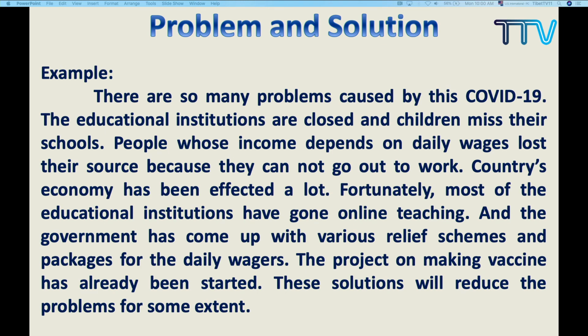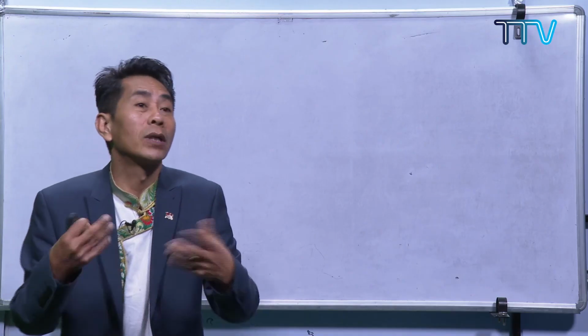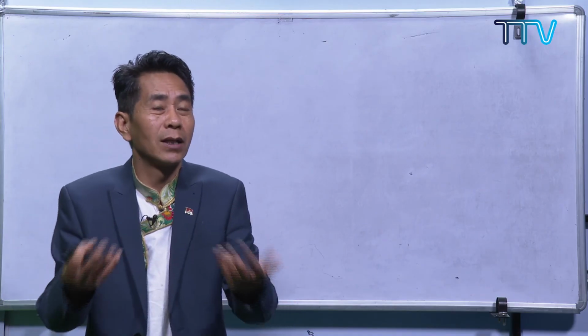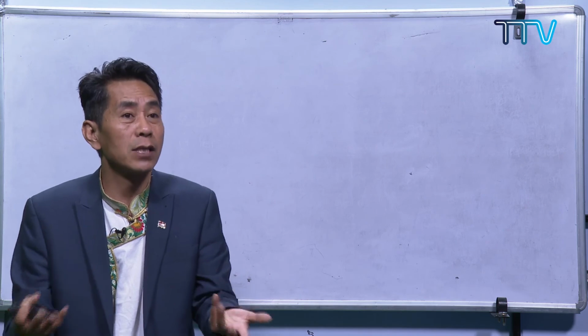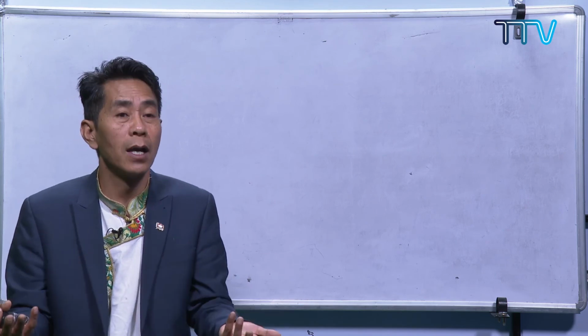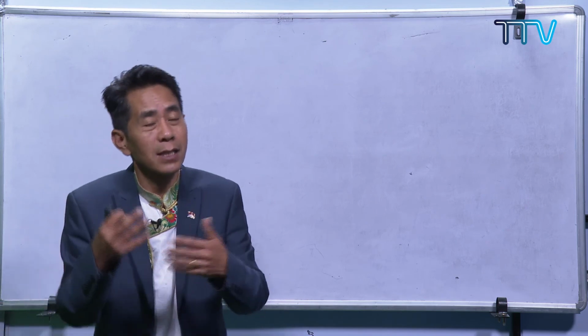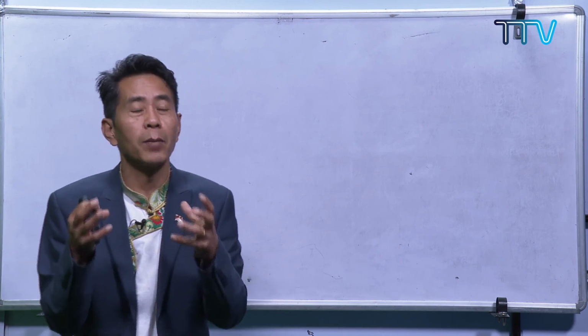Why is this a problem? Why is it a matter of concern for the writer? Because of COVID-19, there are so many effects. There are so many problems caused. For example, the educational institutions which were open are closed. And the people who depend on their daily wages are not getting income, because they are not allowed to go for work. That's why the problem is major.